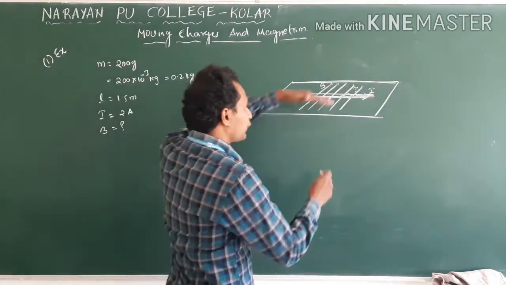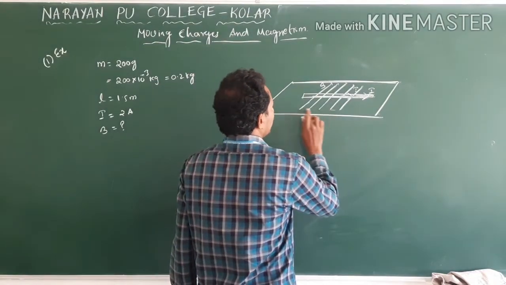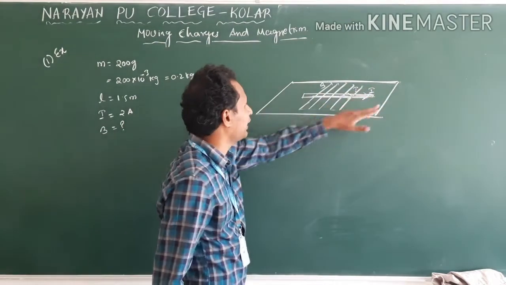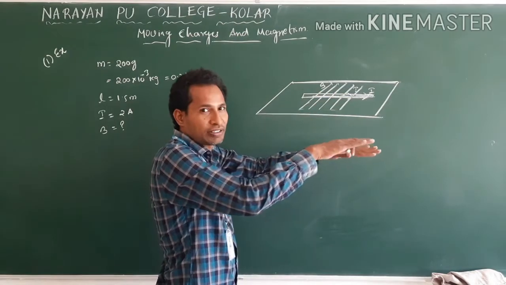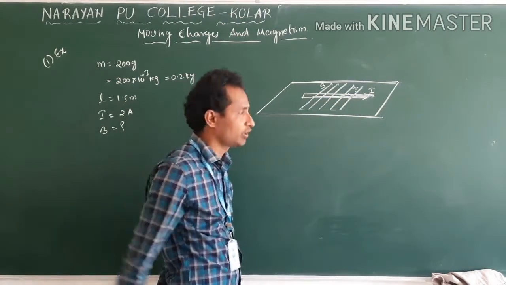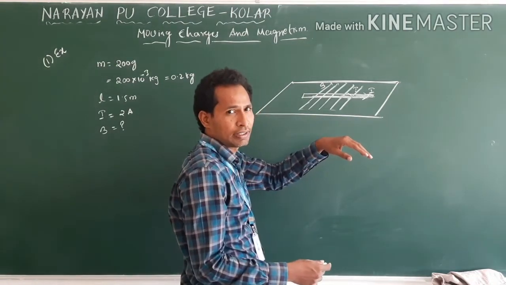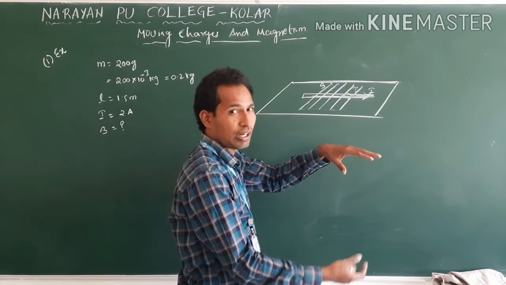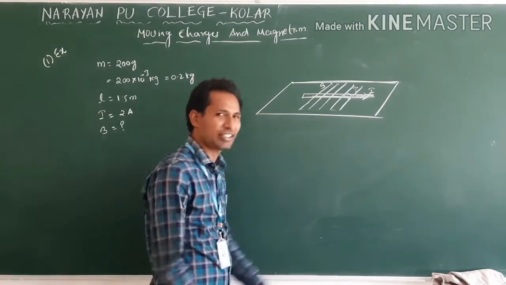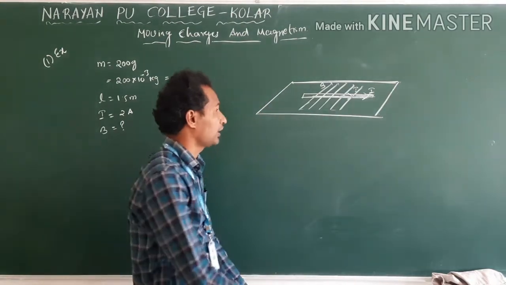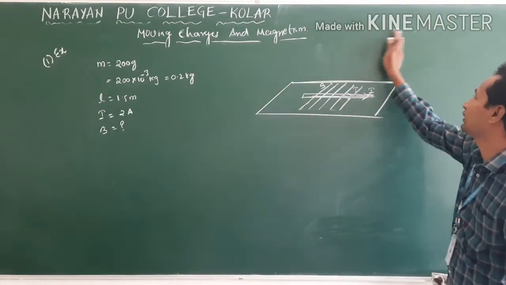It is suspended freely in mid-air without any support. See here, this is a plane, drawn to understand. This rod is not placed on the plane. It is there in space, suspended in the region of magnetic field. Clear? So due to the magnetic field, it experiences force. And weight also acts as another force. These two balance. That's why it's suspended in the region of magnetic field. Now, first we need to decide the magnetic force and in what direction it acts.